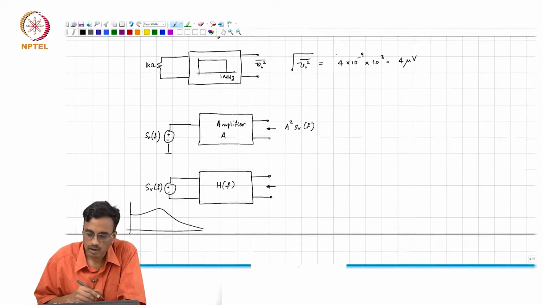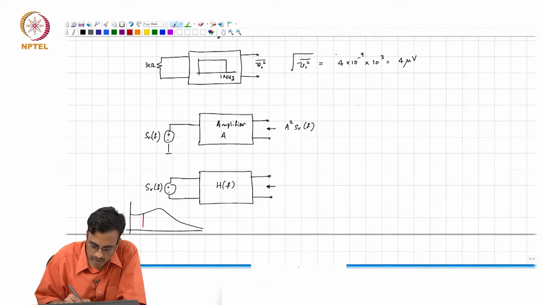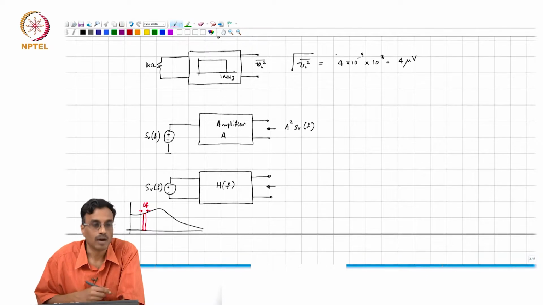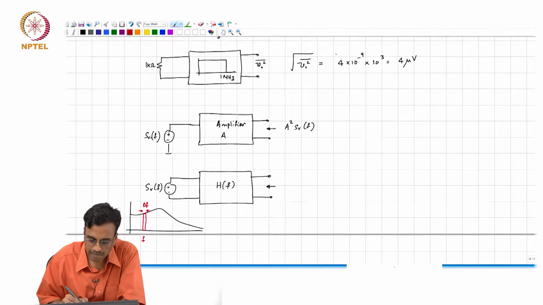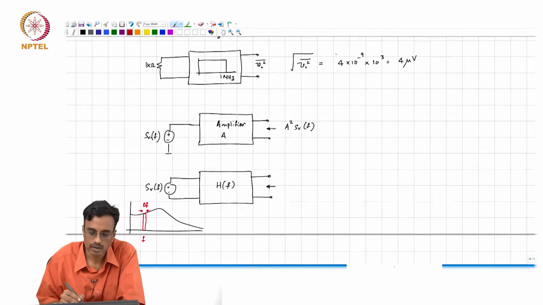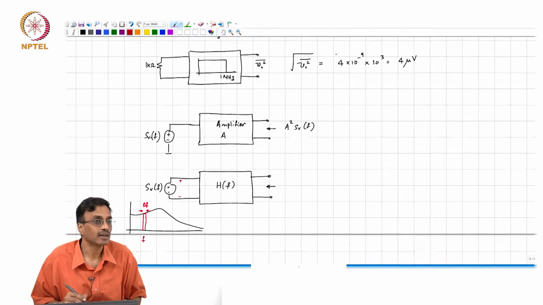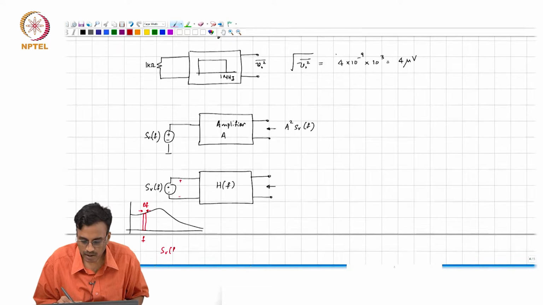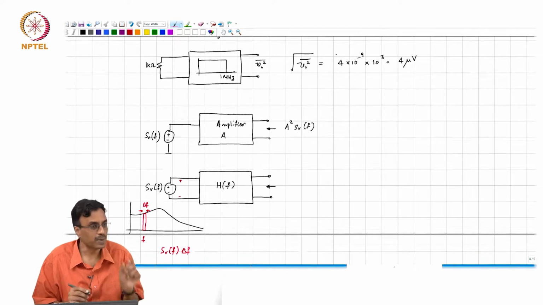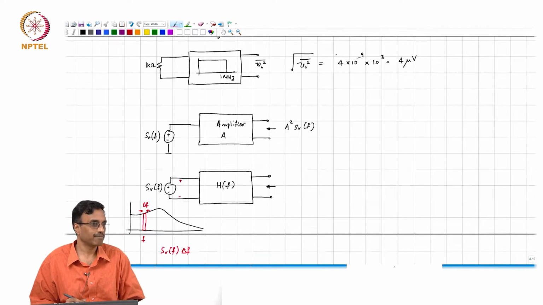The noise spectral density quantifies the following: at a certain frequency f, if you have a bandwidth of delta f, the mean square noise in that bandwidth is SV of f times delta f. So, that is the mean square noise in that band, centered at f.